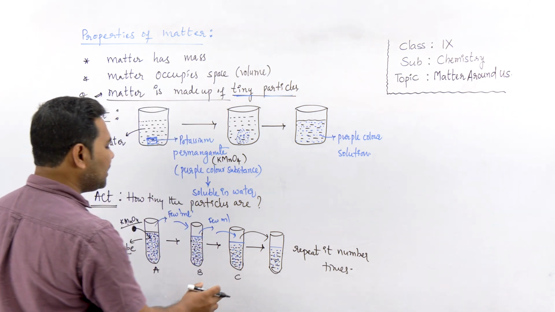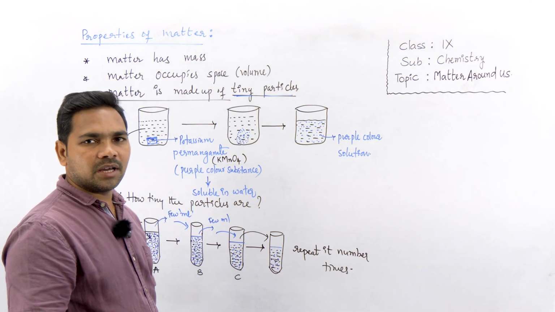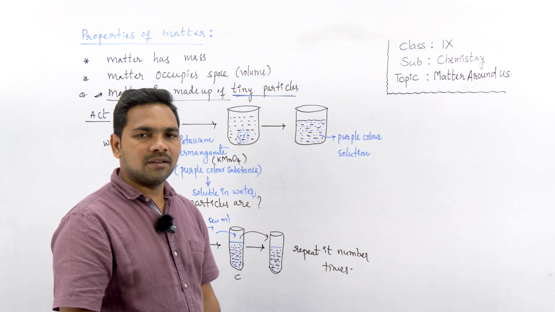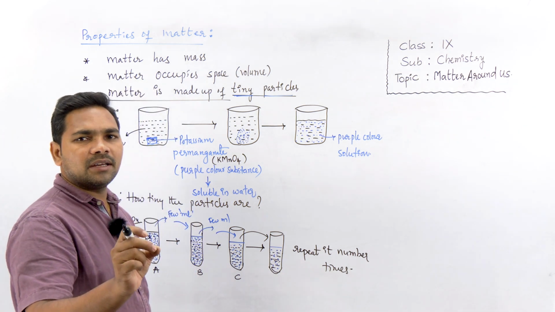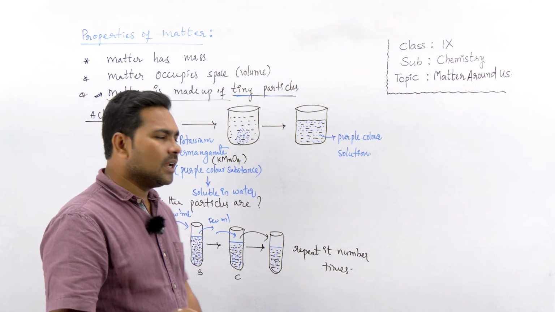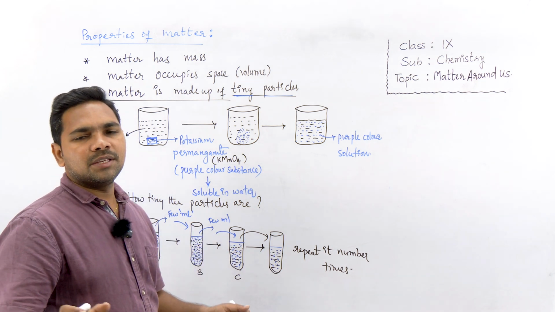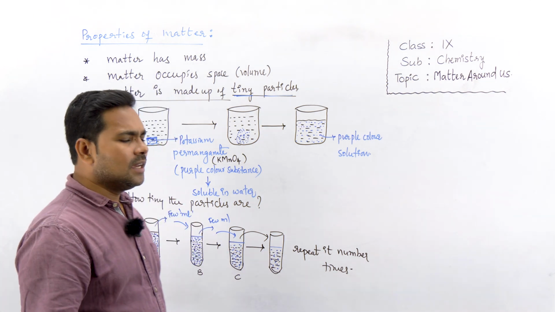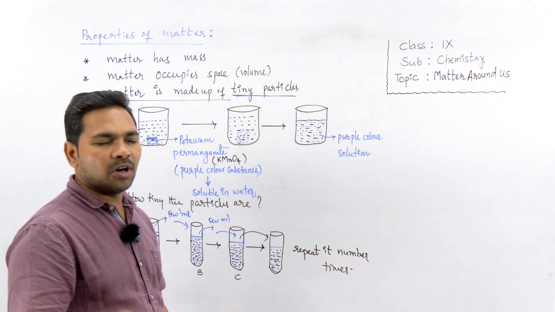And from this activity we conclude that any matter, not just potassium permanganate, every matter is made up of tiny particles, so tiny that even a small amount of substance you take contains a large number of particles. Now you can have a doubt: sir, you said every substance is made up of smaller particles.